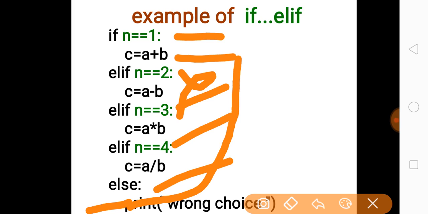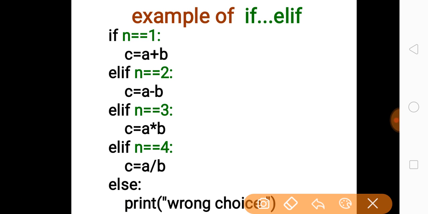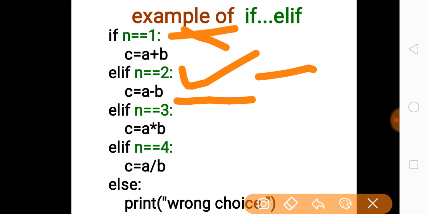You can understand this by another example. Suppose I have given the value of n as 2, then first n equal to 1 will be checked, and because we have given the value of n as 2, this condition fails. Then n equal to 2 will be checked, and since we have given the value of n as 2, this statement will run, because the condition is true over here. So c equal to a minus b will run, and all other statements will not even be checked.